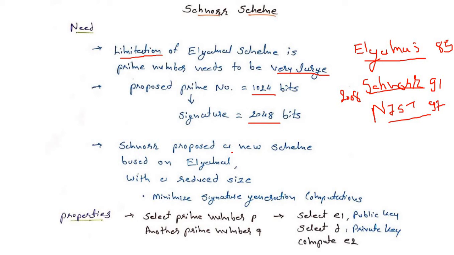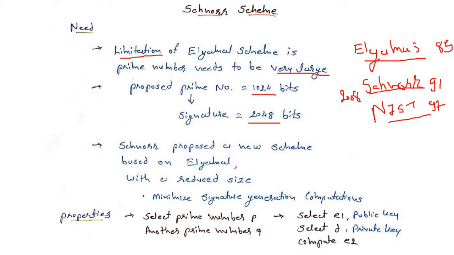Now, what is the proposal here? Schnorr is proposing a new scheme based on ElGamal. It is based on ElGamal, but what is the variation compared to ElGamal? There was a very large prime number in ElGamal, whereas in the Schnorr algorithm there is a smaller size prime number. That is the key difference between Schnorr and ElGamal. When we choose the smaller prime number, we can directly minimize the computation of signature generation.